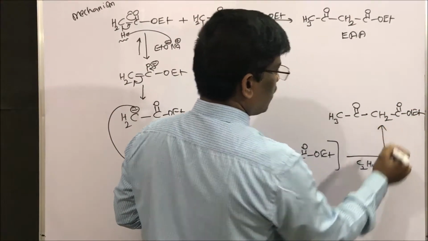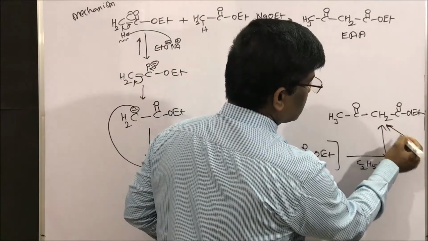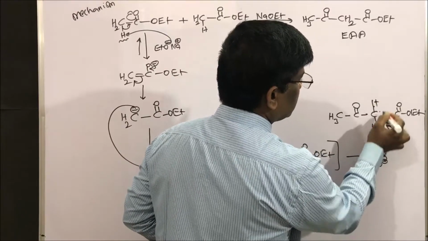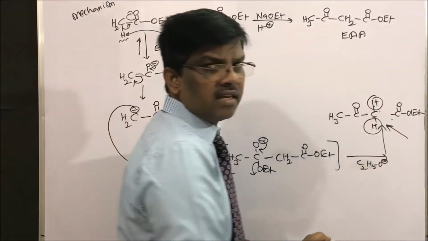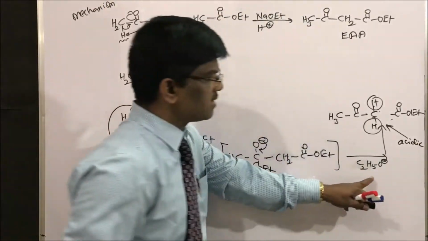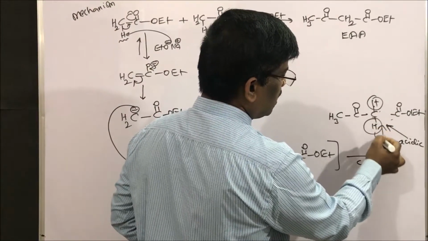So this is the compound we are getting. However, this is highly acidic. This carbon, these hydrogens, are highly acidic. In presence of this base, it readily loses a proton.